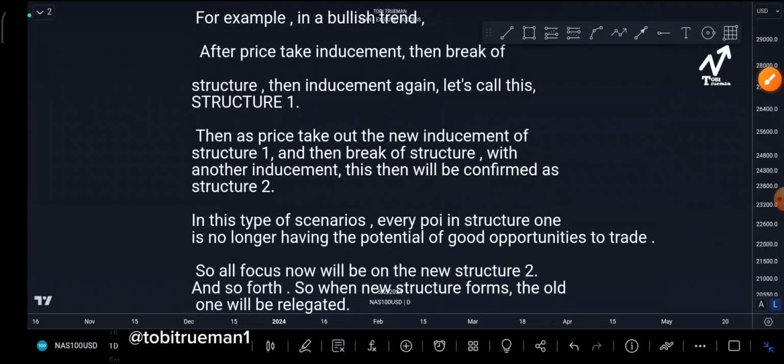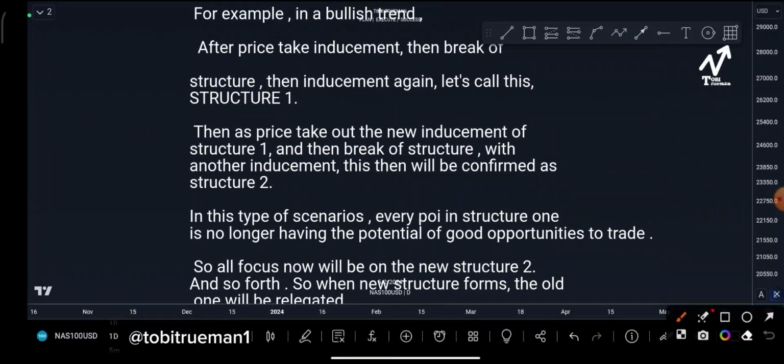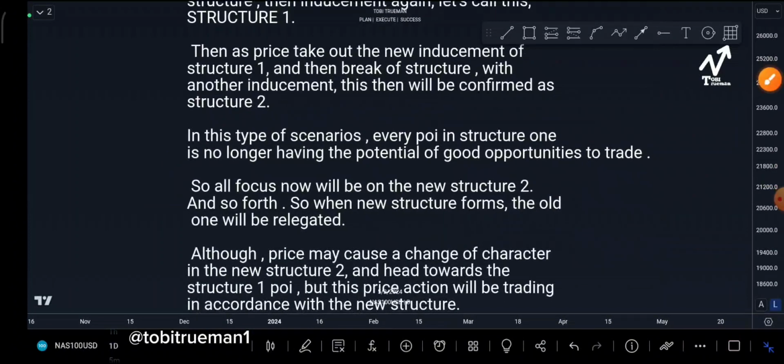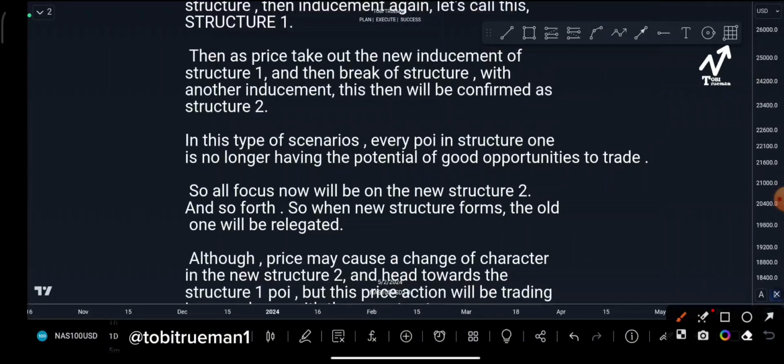All right, then as price takes out the new inducement of structure 1, and then break of structure happens again with another inducement, this will be confirmed as structure 2. Now, in this type of scenario, every POI in structure 1 no longer has the potential for good opportunities to trade.